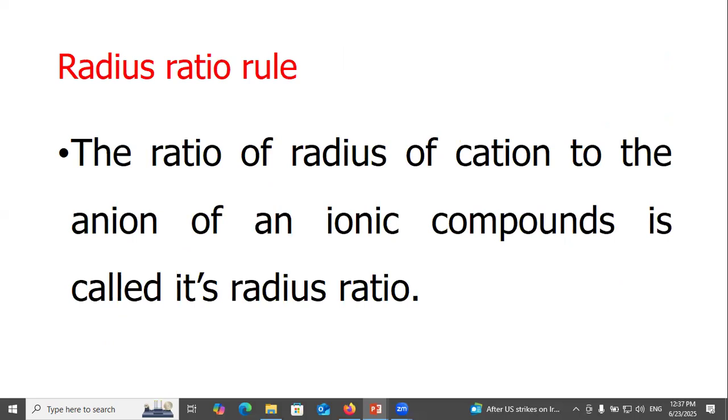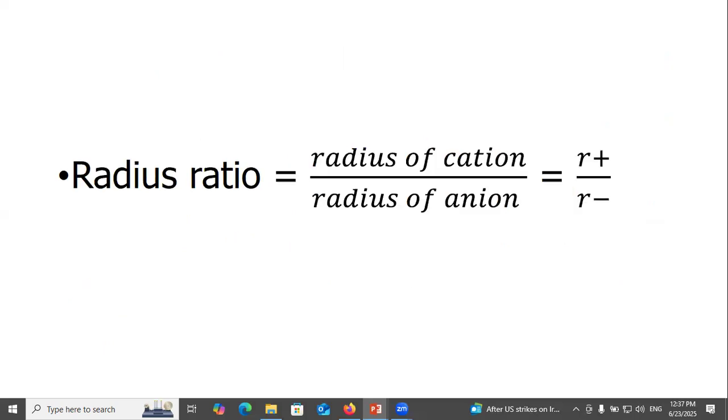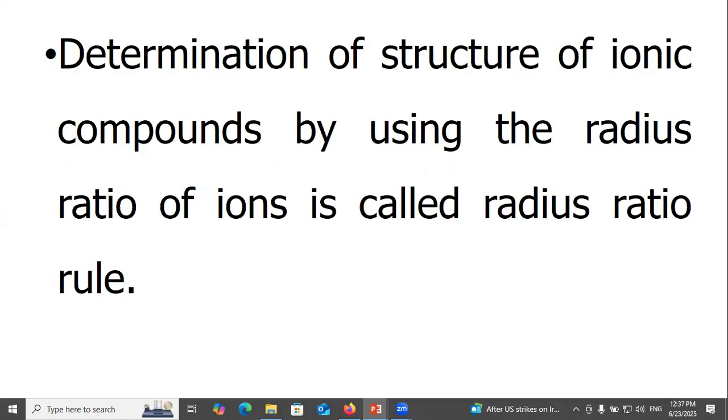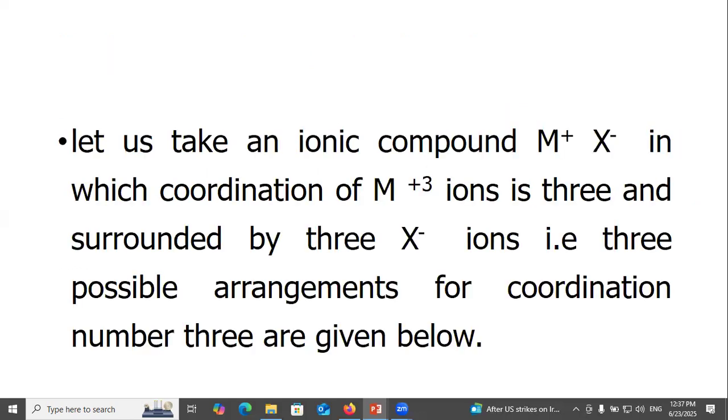Radius ratio rule. The ratio of the radius of the cation to the anion of an ionic compound is called its radius ratio. Radius ratio equals the radius of cation over the radius of anion, r plus over r minus. Determination of the structure of ionic compounds by using the radius ratio of ions is called the radius ratio rule. Let us take an ionic compound M plus X minus in which the M plus ion is surrounded by 3 X minus ions, that is, coordination number 3. The possible arrangements for coordination number 3 are given below.